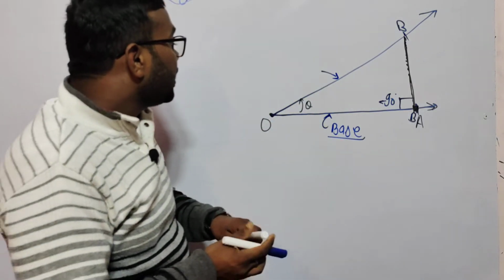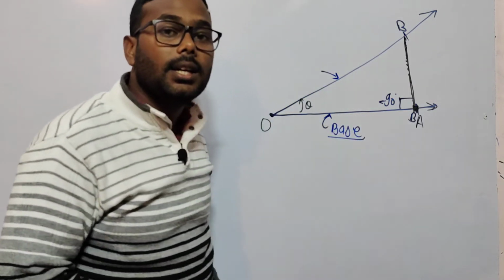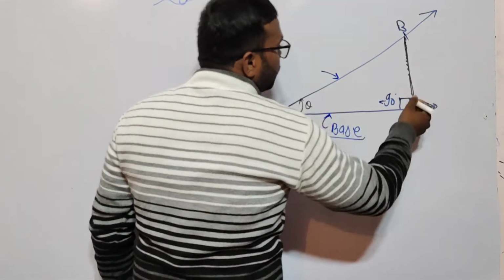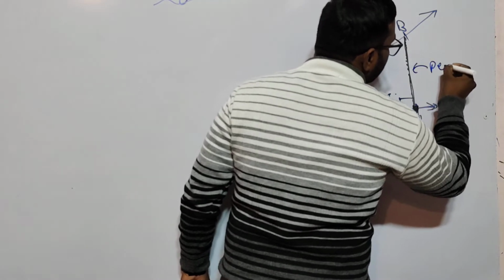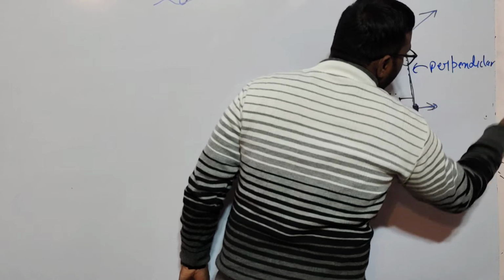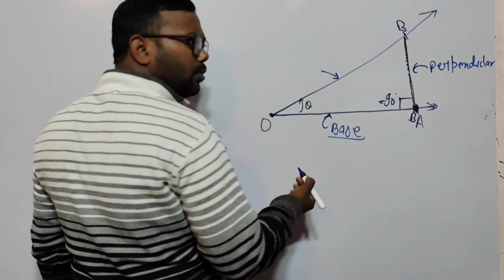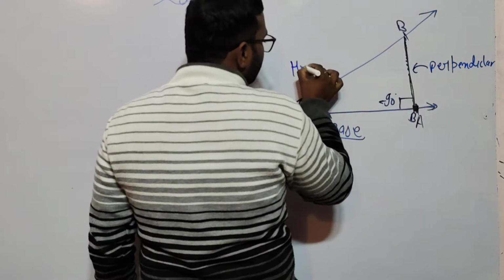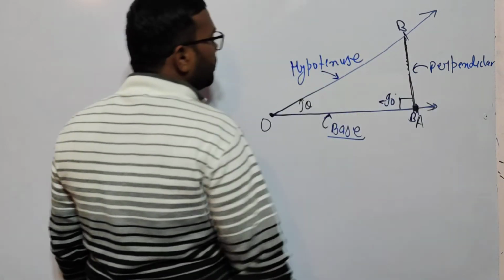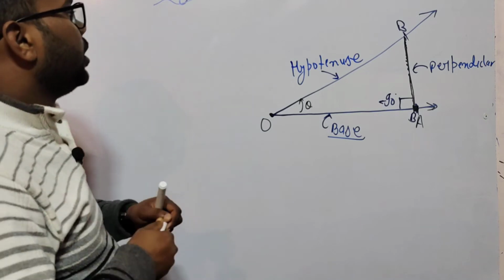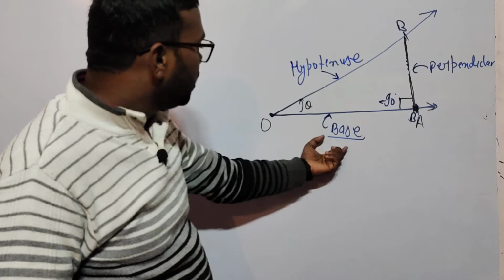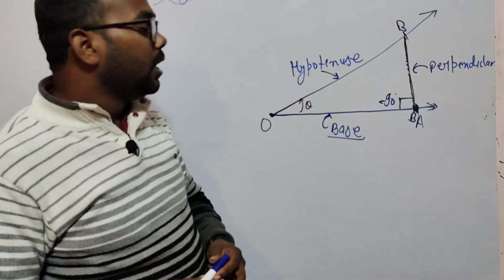Meaning the line that stays with theta will always be called the base. Okay, and the other line is called perpendicular. Perpendicular, and this is your hypotenuse, which you also know about. Okay, hypotenuse.